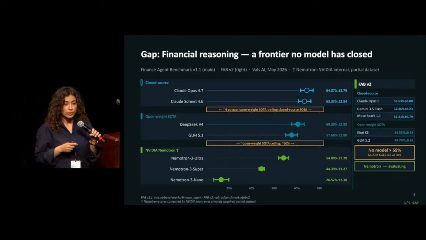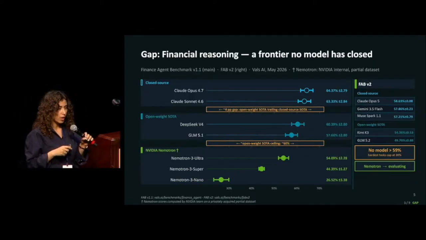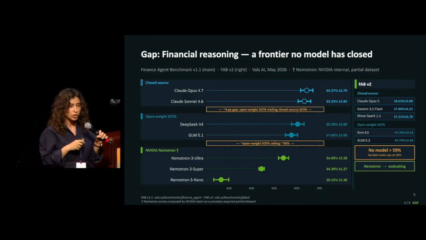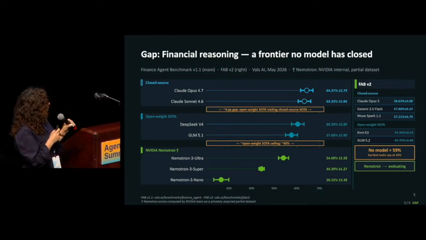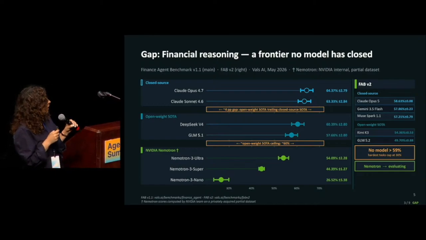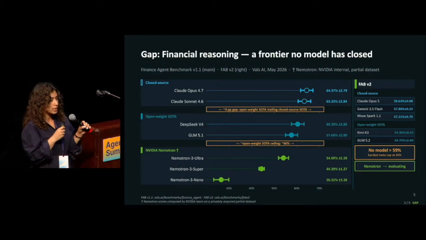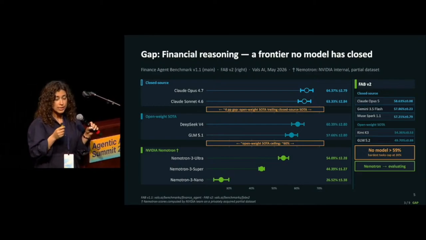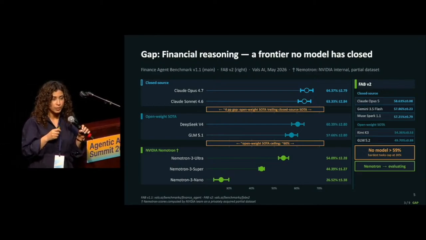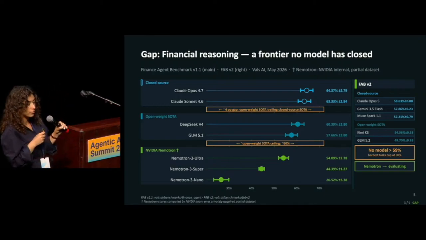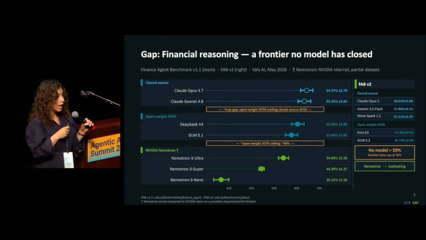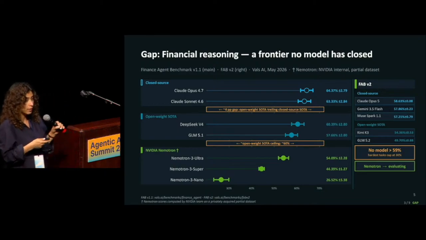But let's see how the models are currently doing on this benchmark. We look at one of the famous benchmarks recently released on finance, and this is the result. The best closed model is approximately 64%, and open source model performance is only 60%. They recently released a somewhat more complicated finance benchmark, and the best performance currently is only 58%. So you can see how much gap we have to fill.